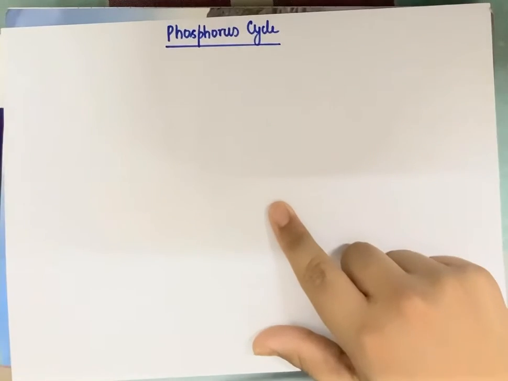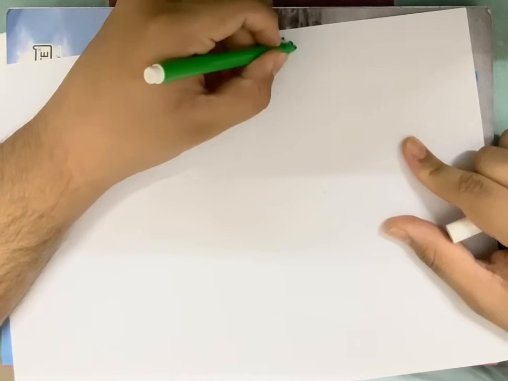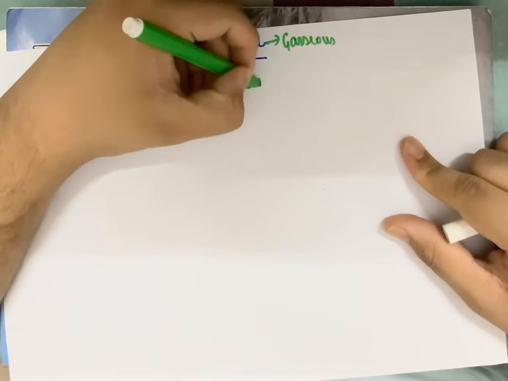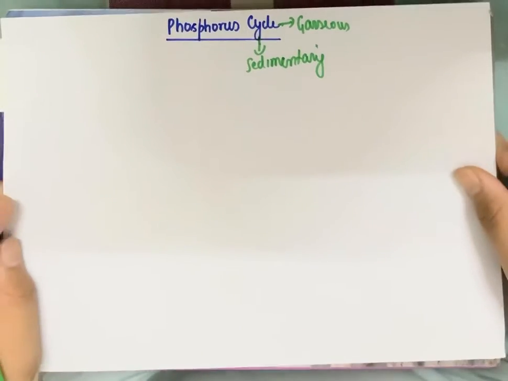Till now, many nutrient cycles you have already learnt in class 9: the nitrogen cycle, carbon cycle, then your water cycle, oxygen cycle, and you have again emphasized on nitrogen cycle in class 11. But one thing which was common in those cycles was that those cycles were gaseous. Now, whenever I talk about a cycle, before we move into the detail of the phosphorus cycle, a cycle of nutrients can be gaseous or it can be sedimentary. Alright. Now when I talk about gaseous cycles, those cycles involve the atmosphere.